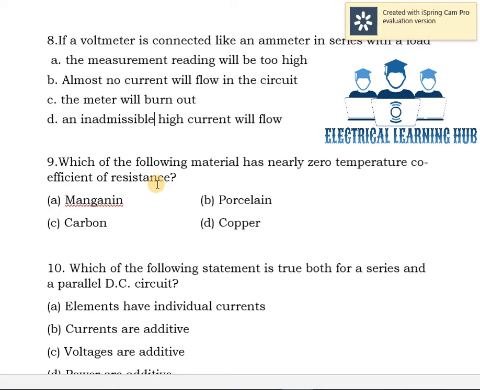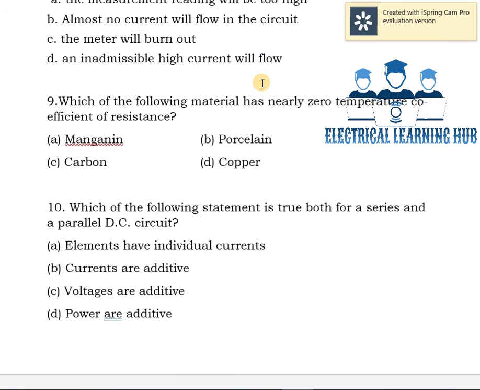Eighth one, if a voltmeter is connected like an ammeter in series with a load. Options are: the measurement reading will be too high, almost no current will flow in the circuit, the meter will burn out, and inadmissibly high current will flow. We know that a voltmeter has high internal resistance, so the current will be very less. The answer is almost no current will flow in the circuit.